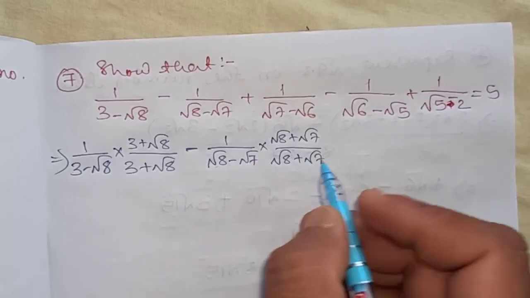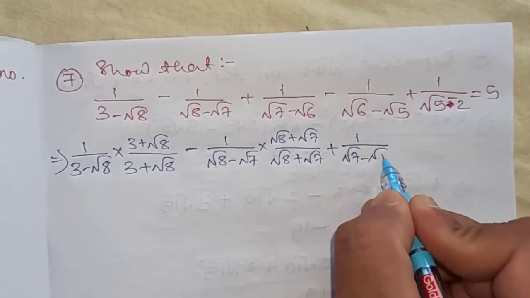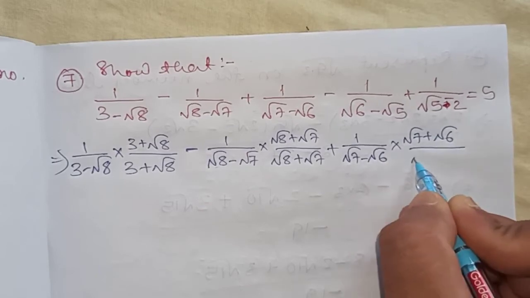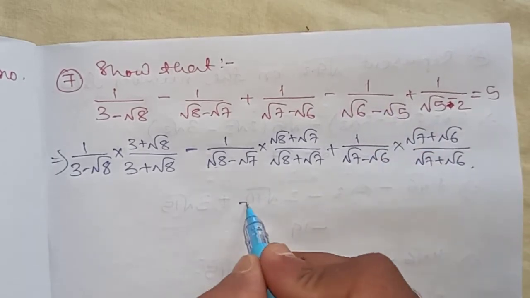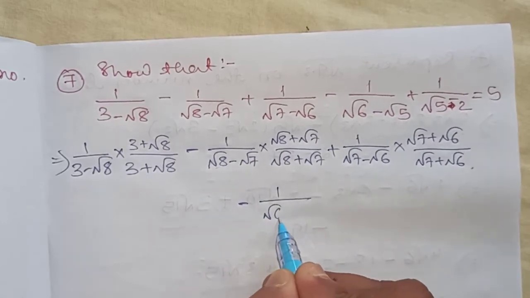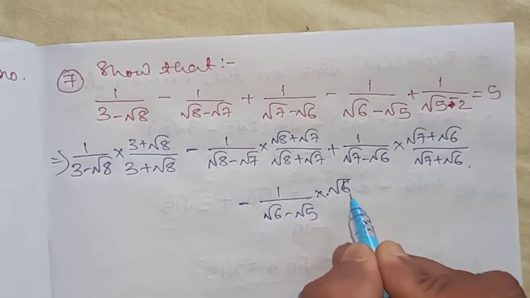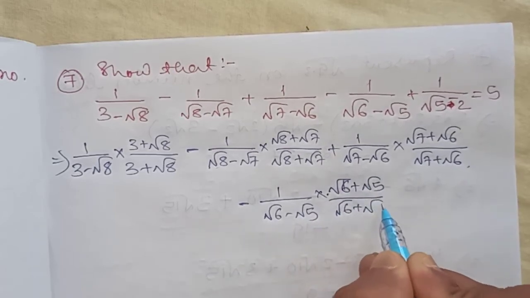Same terms with opposite sign. Again 1 by root 7 minus root 6, and I will multiply root 7 plus root 6 divided by root 7 plus root 6. Now this term, minus 1 by root 6 minus root 5 into root 6 plus root 5 by root 6 plus root 5.